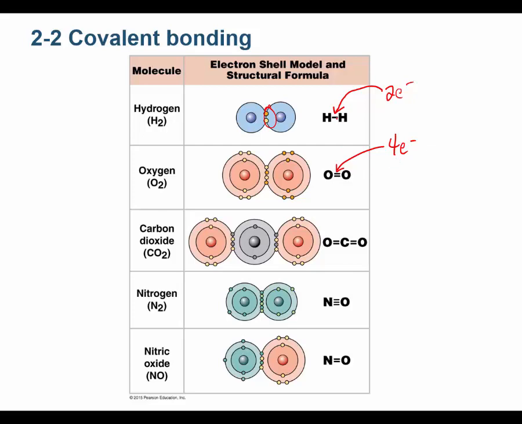So you can have a single covalent bond or a double covalent bond. A covalent bond is when you share electrons between atoms. You can see a triple bond. Single covalent, double covalent, triple covalent bond right there. That would be 6 electrons being shared. So you have different types of covalent bonds there.